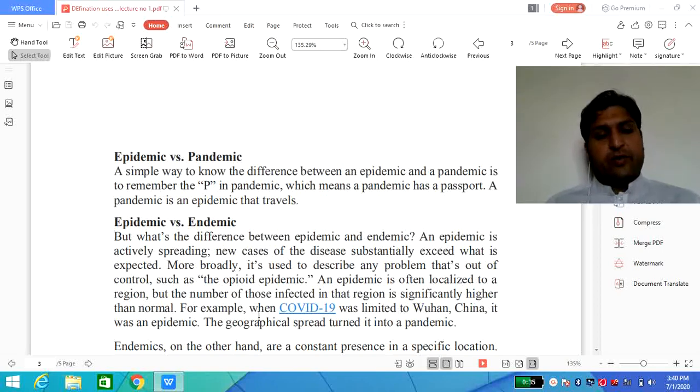So here we have to focus on this terminology also. Epidemic versus pandemic. A simple way to know the difference between epidemic and pandemic is to remember the P in pandemic, which means a pandemic has a passport: a pandemic is an epidemic that's traveled. So epidemic, we can say that of course any disease which is basically present in a society,